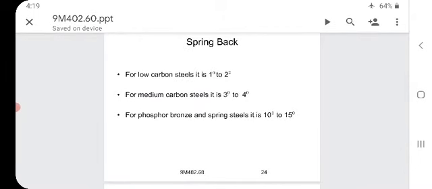I repeat, for low carbon steels it is 1 to 2 degrees. For medium carbon steels it is 3 to 4 degrees. For phosphorus bronze and the spring steels, it is 10 to 15 degrees.